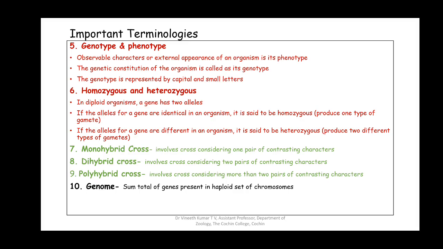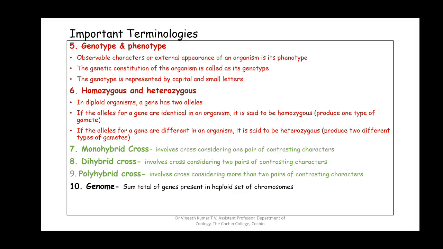That means both the alleles should have the capacity to produce the same trait. If you take the hair color, if one allele produces black hair color, the other allele also should produce black hair color. If one allele is for white, the second allele should also produce white color. That is what is called the homozygous condition. Homozygous can be homozygous dominant as well as homozygous recessive. In both cases, you can have homozygosity. The only condition is the alleles should be the same in the homologous chromosome.